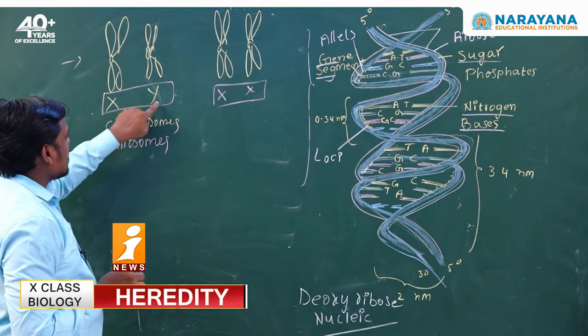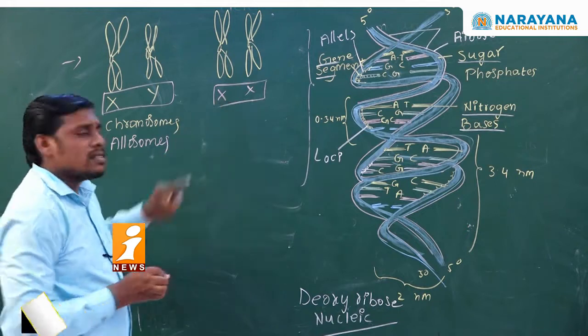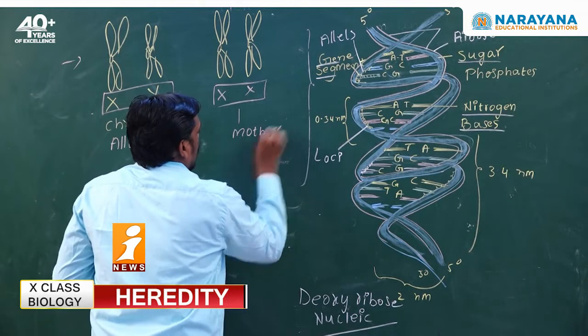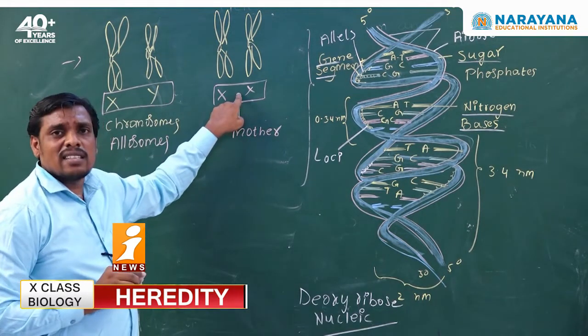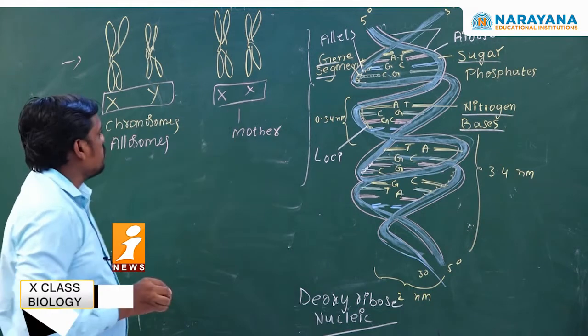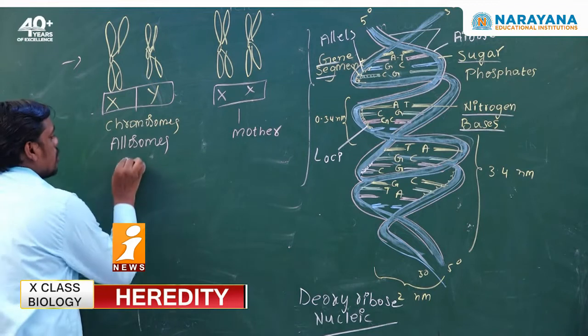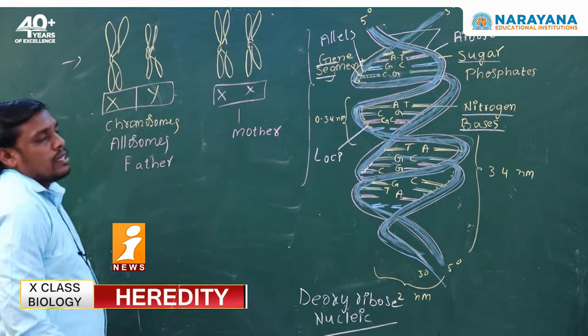Generally, XX type of allosomes are seen in the mother, or mother gametes. Mother gametes generally contain XX type of chromosomes. The XY type of chromosomes are seen in the father.